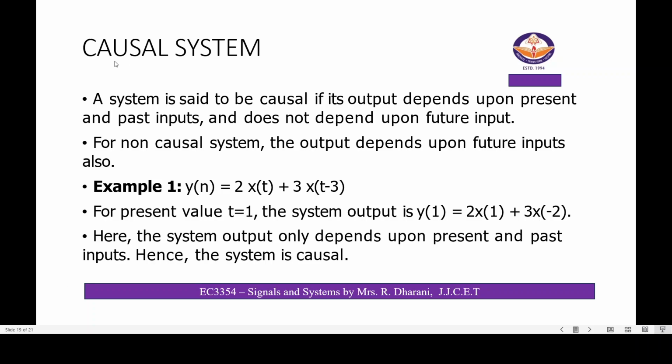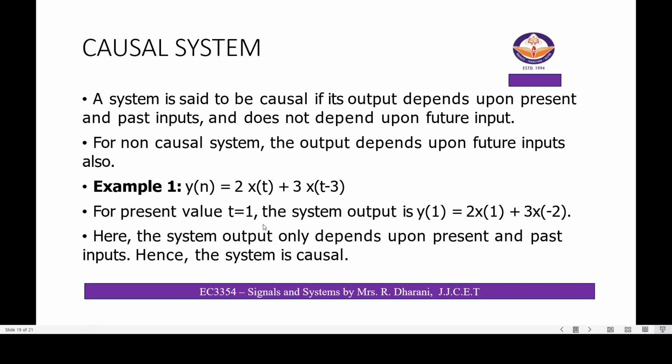Next, we will see the causal system. A system is said to be causal if its output depends upon present and past input and does not depend upon future input. For a non-causal system, the output depends upon future input also. In the example, y of t equals 2x of t plus 3x of t minus 3.